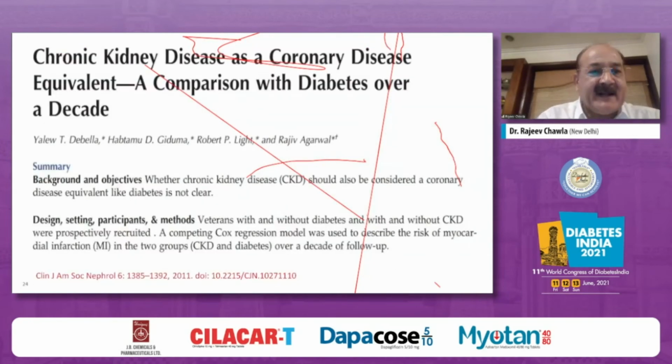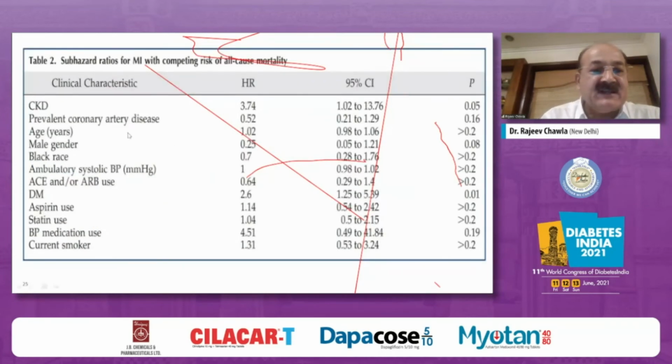So it was very rightly said that chronic kidney disease could be a coronary disease equivalent, and a very good study which is a comparison with diabetes over a decade, again showed that the presence of CKD has a hazard ratio of 3.7, almost 2 to 3 times higher than having diabetes alone or than having a prevalent coronary artery disease in these patients.